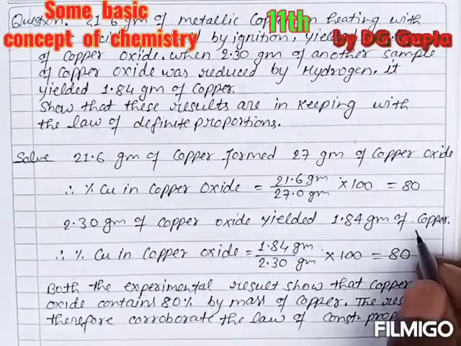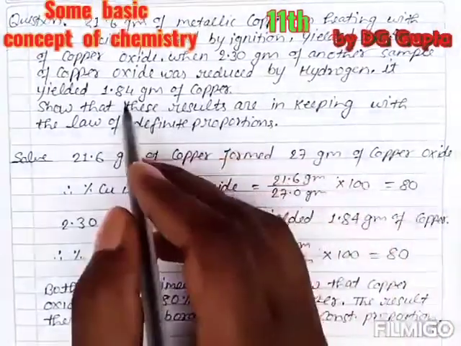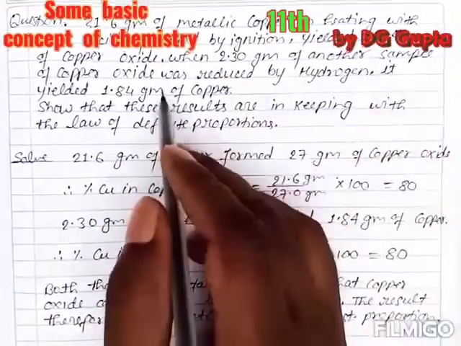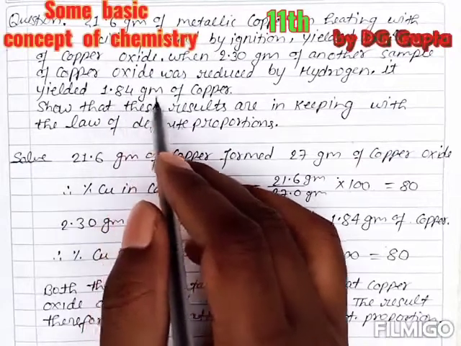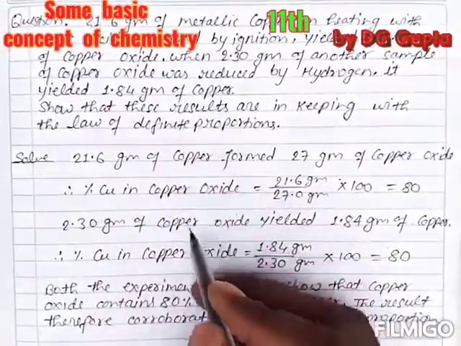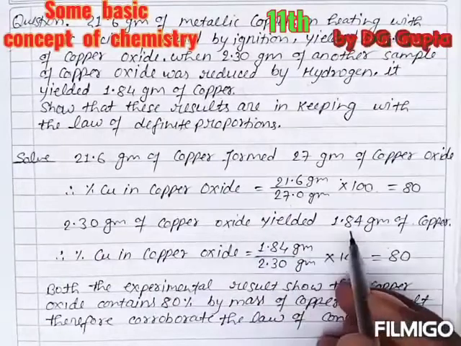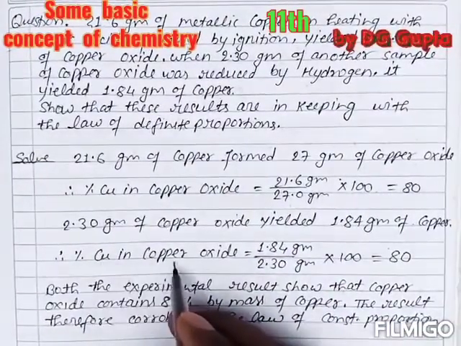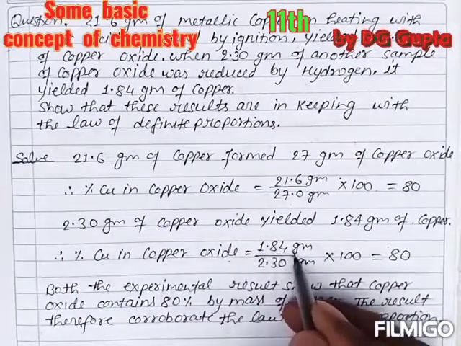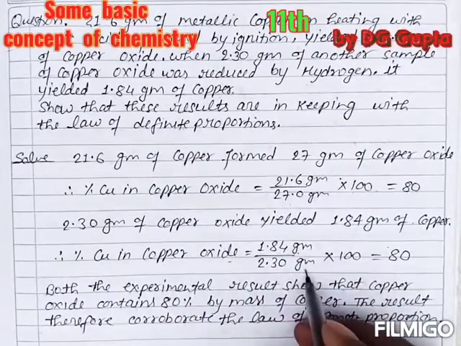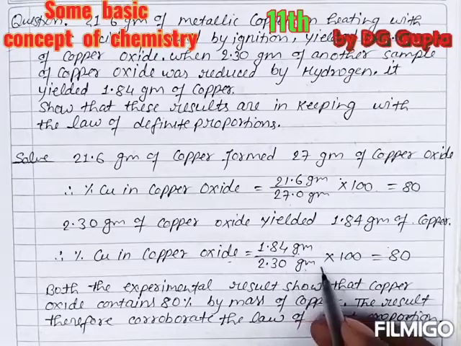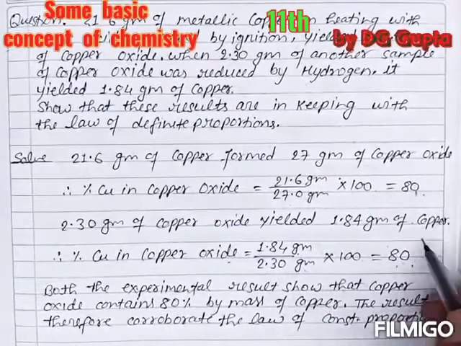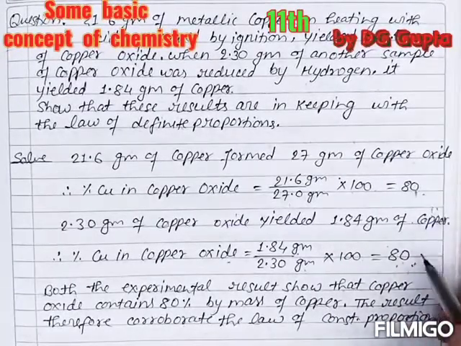So the percentage of copper in copper oxide will be 1.84 gram of copper over 2.30 gram of copper oxide, into 100, which is equal to 80. These equal proportions are called the law of constant or definite proportion.